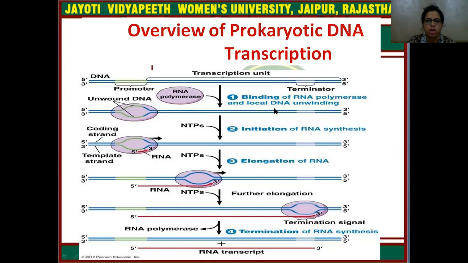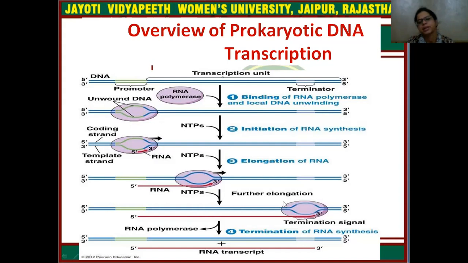First of all, the RNA polymerase binds and the local DNA unwinds. The RNA polymerase comes, binds to the promoter region, and unwinds the DNA molecule. Now nucleotides come and initiation of RNA synthesis occurs. The RNA strand starts to synthesize, and the third step, elongation of the RNA, happens as more nucleotides bind and elongation continues.